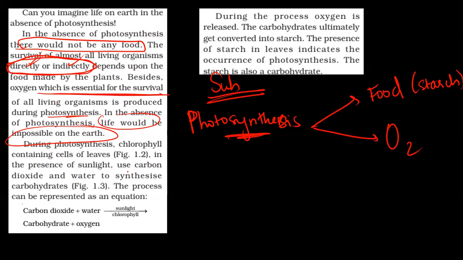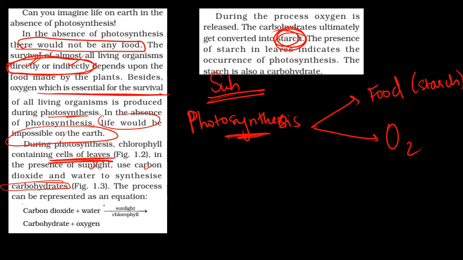During photosynthesis, chlorophyll-containing cells of the leaves, in the presence of sunlight, use carbon dioxide and water to synthesize carbohydrates. Carbohydrates are converted to starch, as I have written. In plants, this food or energy is stored as starch, and in humans, it is stored as something different.